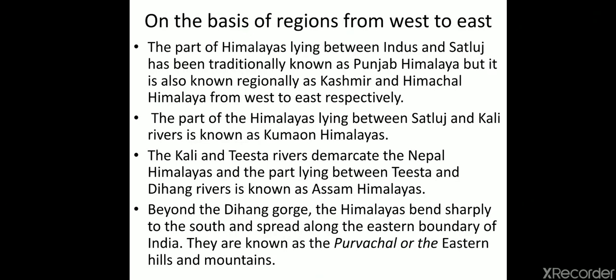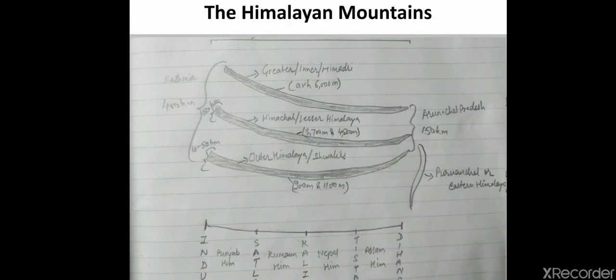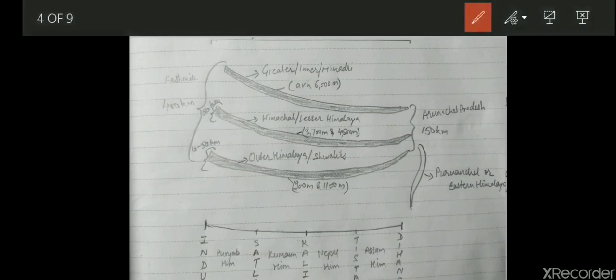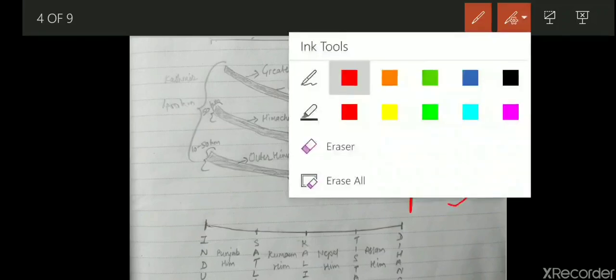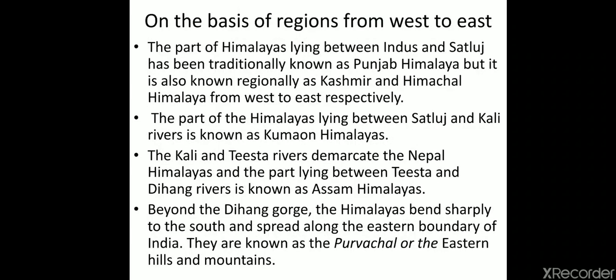The part of the Himalayas lying between the Satluj and Kali river is known as the Kumayu Himalayas. The Kali and Tista rivers demarcate the Nepal Himalayas, and the part lying between the Tista and Dihang river is known as the Assam Himalayas. Now, if you see this particular area, this is known as Purvanchal or the Eastern Himalayas. So one range is here also. They are known as Purvanchal or the Eastern Hill and Mountain.